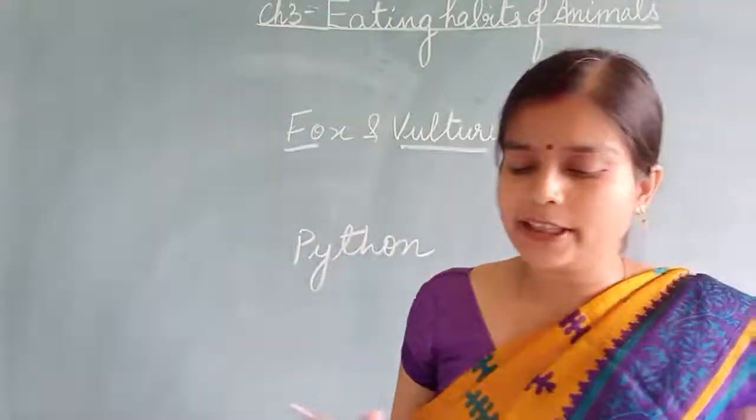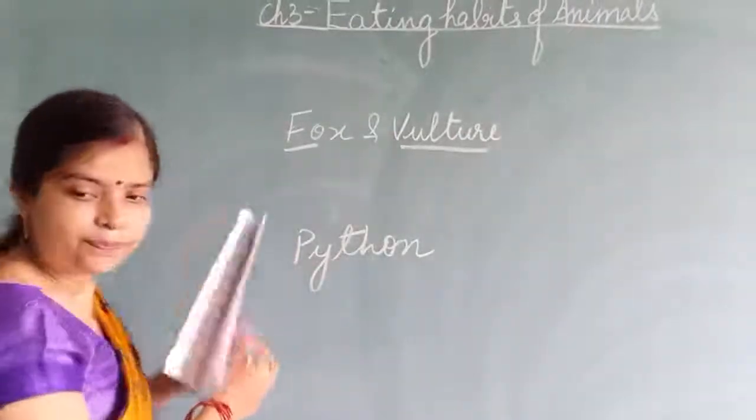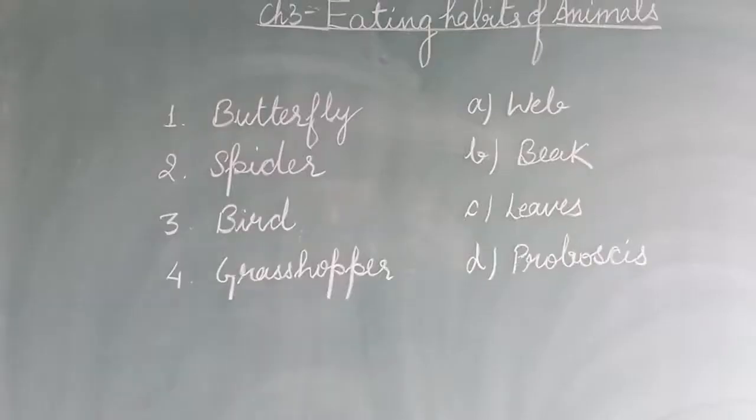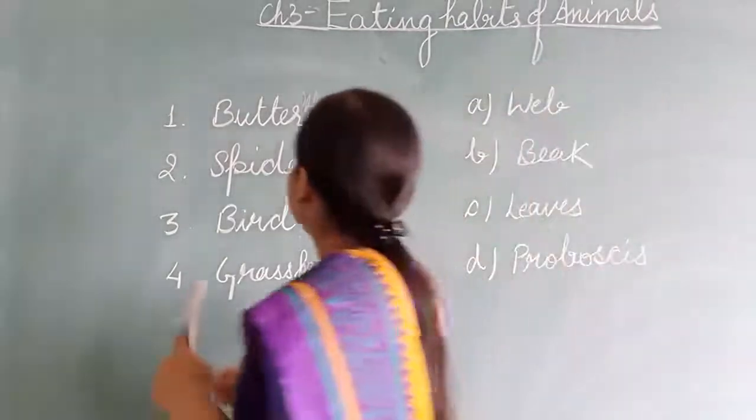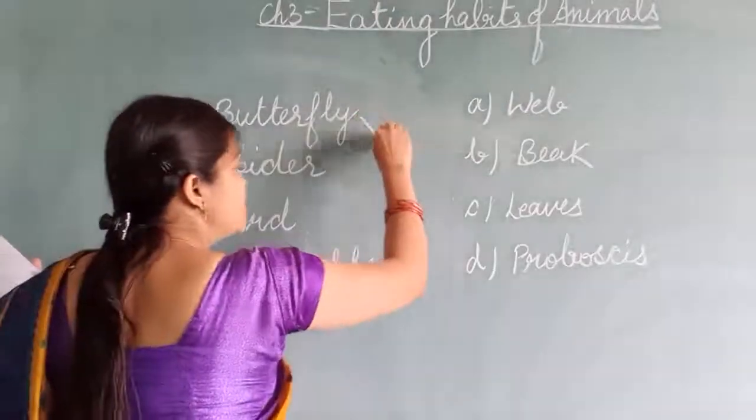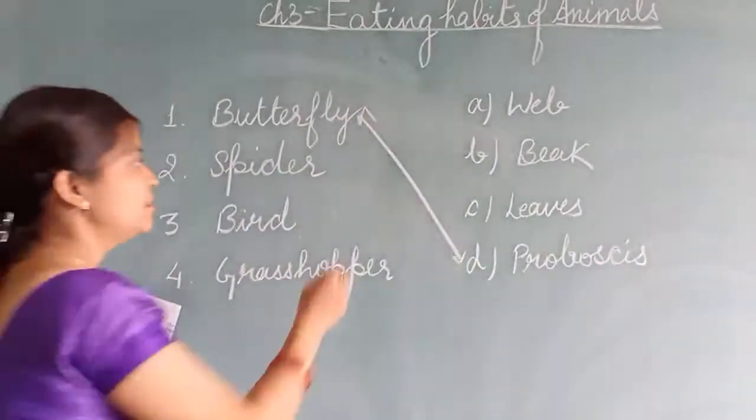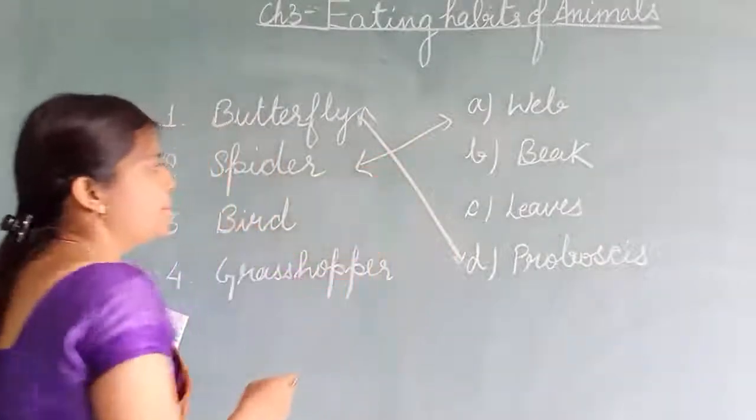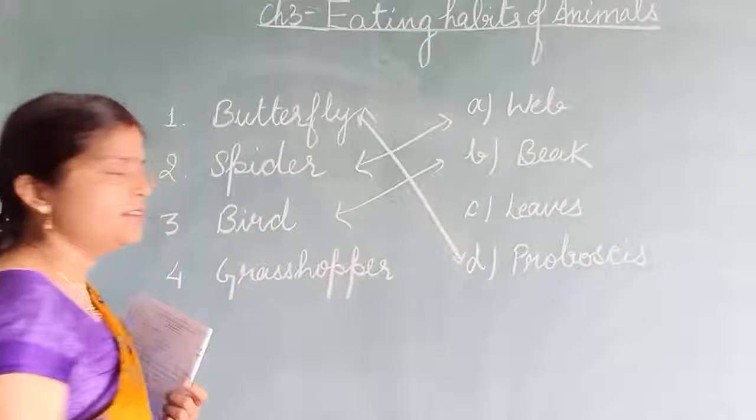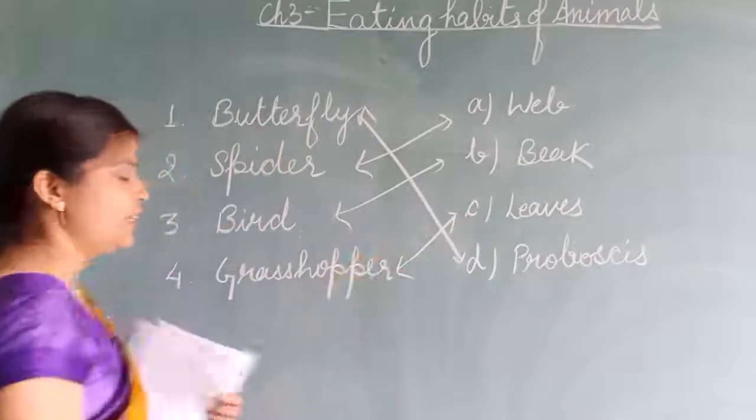Now here is the match the following. So here we have to match the following. Butterfly has a long coil-like tongue, that is known as proboscis. Spider makes a web. Bird has a beak, and grasshopper feeds on the leaves. So just now we have matched the following like this.